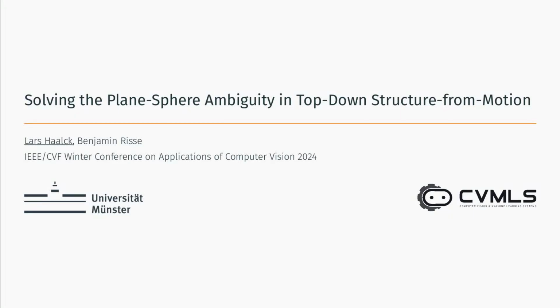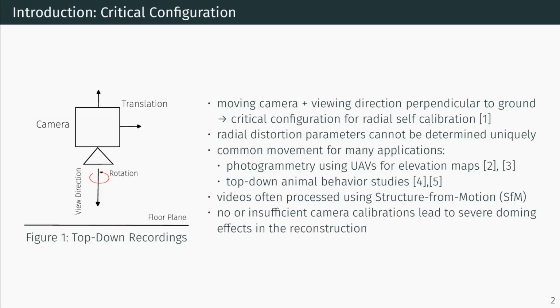Solving the plane sphere ambiguity in top-down structure for motion. Moving a camera with a viewing direction perpendicular to the ground plane is a critical configuration for radial self-calibration, meaning that radial distortion parameters cannot be determined uniquely. This motion is, however, common in many applications such as photogrammetry to generate elevation maps or top-down animal behavior studies.